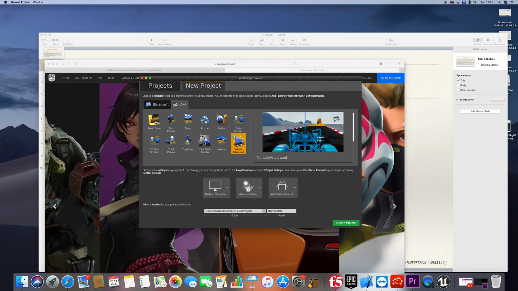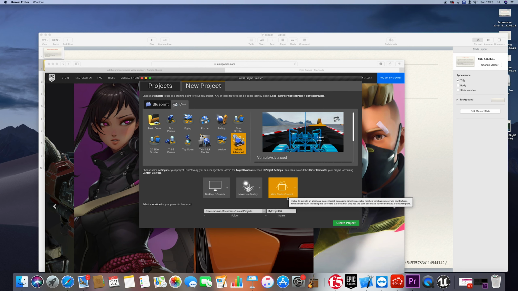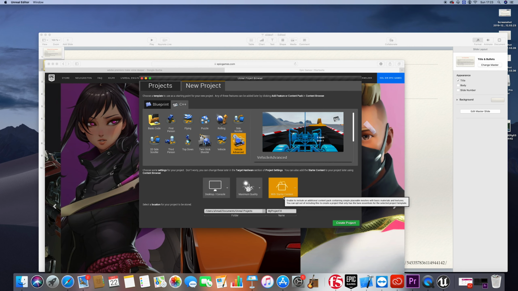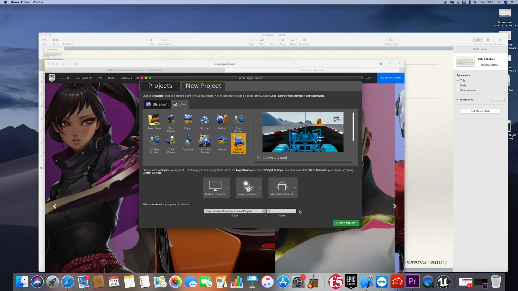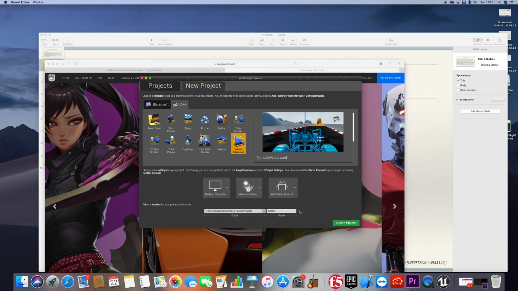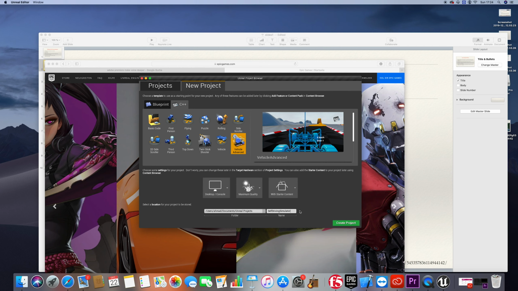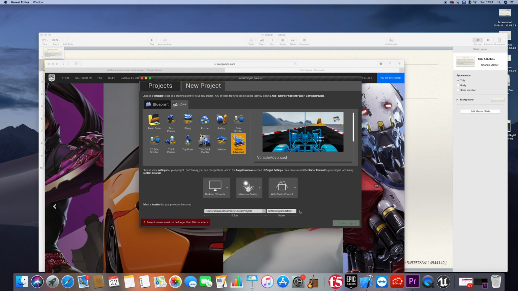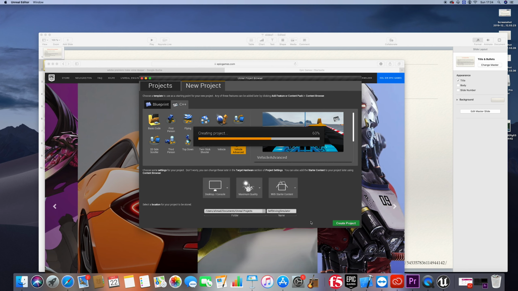So I'll start with the Vehicle Advanced, as I said, maximum quality. It's better with starter content, for example, and just here we need to give the project name. So here I'll just call it self-driving simulator 1, for example. I have already one. Yeah, click, so create project.